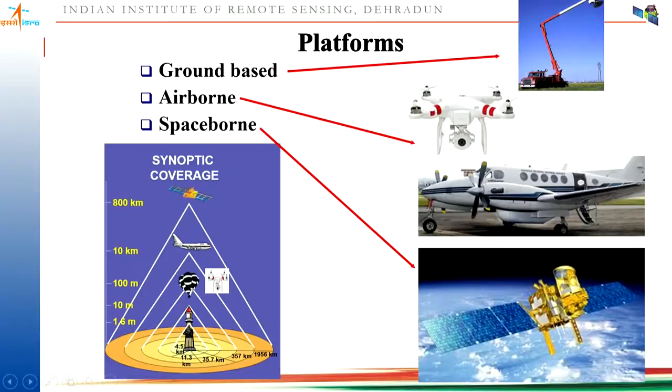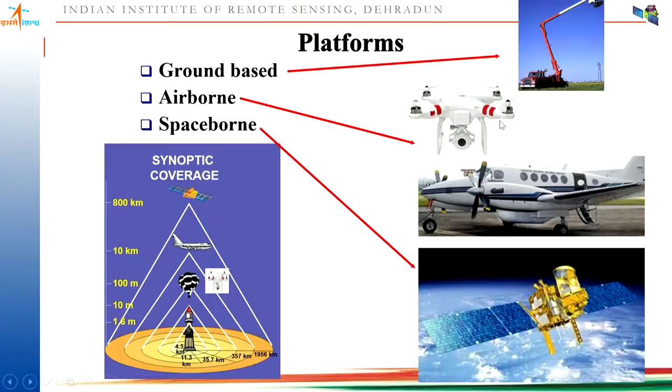Now coming to airborne platforms. Earlier, fixed wing aircraft or helicopters were used, but nowadays drones are being used for collecting data whenever you require data on an urgent basis, so you can fly it immediately and collect the information.